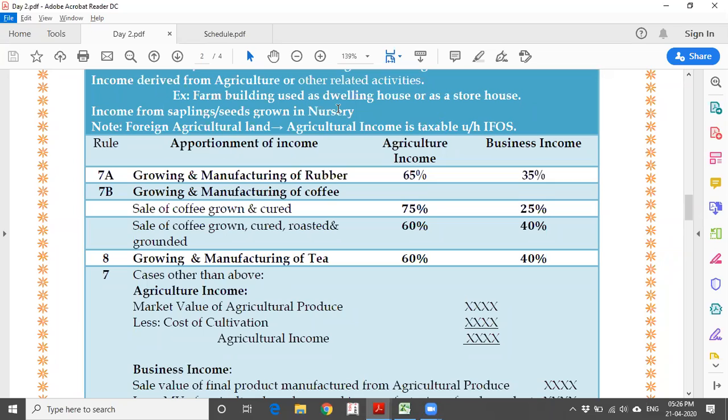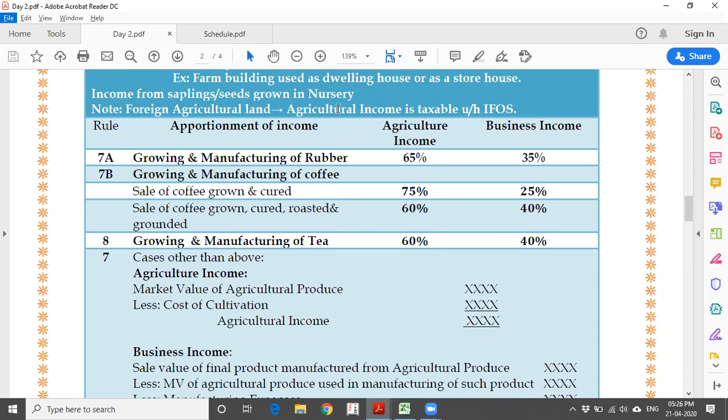When it comes to tea, in a similar way, there is not much process. You need to pluck the leaves, dry them, and grind them. This is a simple process. That's the reason only one item is available. Growing and manufacturing: if you have the leaves and have sold them as they are, without drying or any process, then it's 100% agriculture income. If you have grown and manufactured tea, then 60% is agriculture and 40% is business income. So these are the three specific cases that have been mentioned.